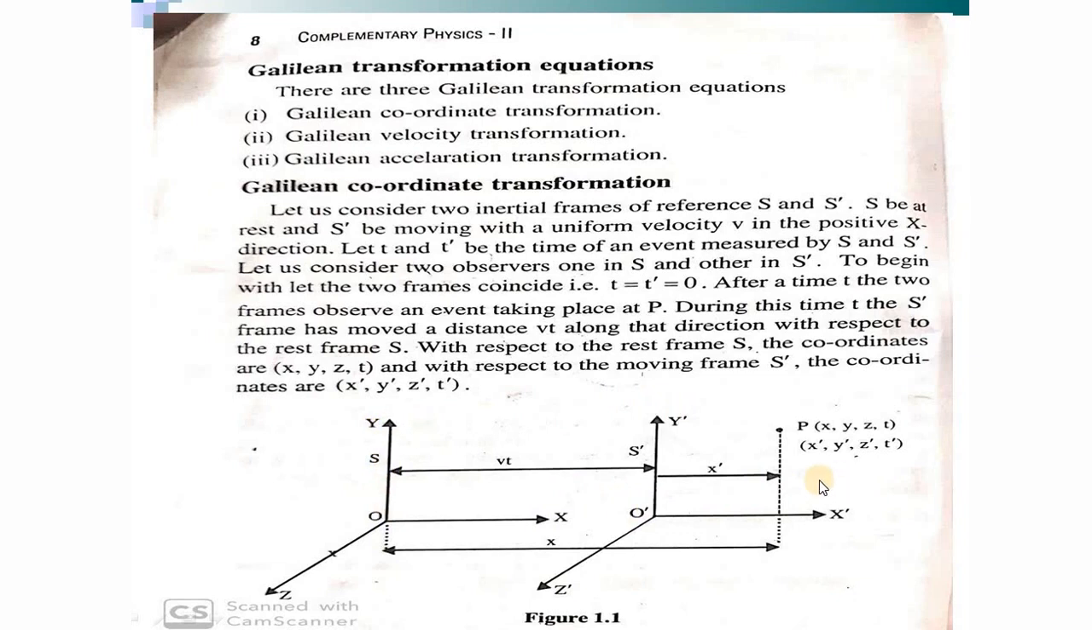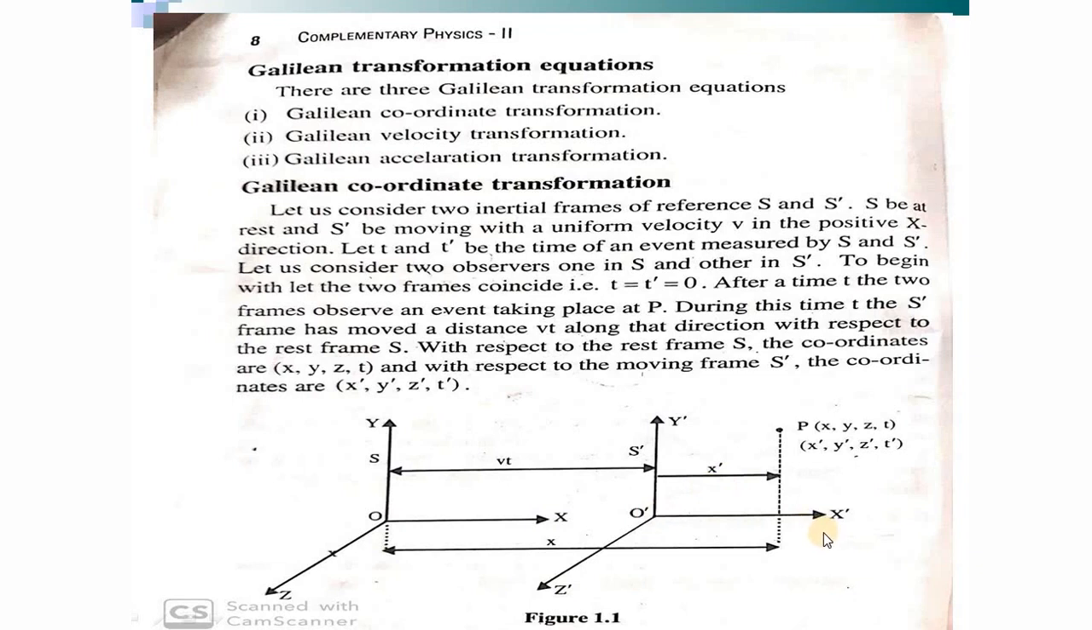Later on, after some time, S prime will be moving with a uniform velocity along the positive x direction. As shown, the S prime frame is moving. We are taking an ideal situation where S prime is moving with a uniform velocity V relative to the S frame along the positive x direction.